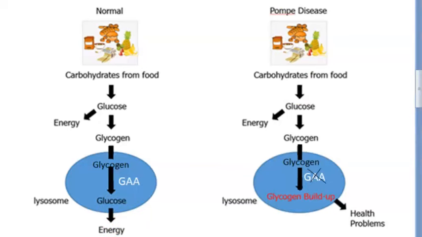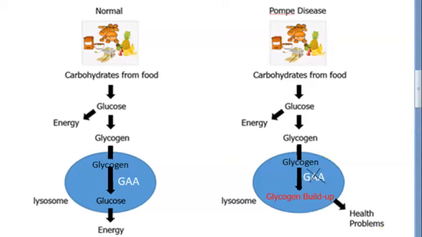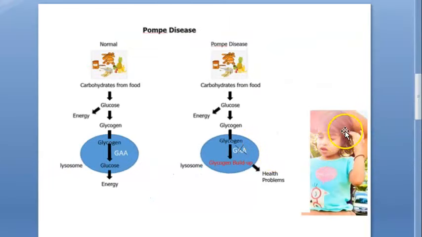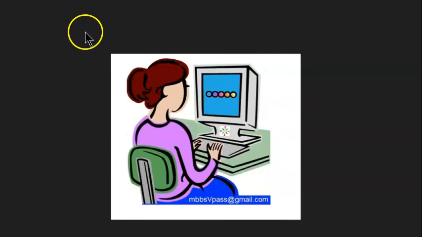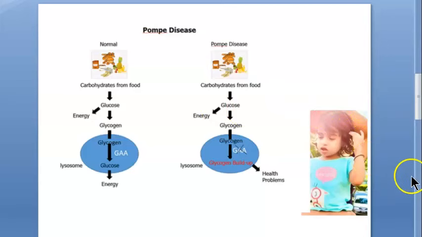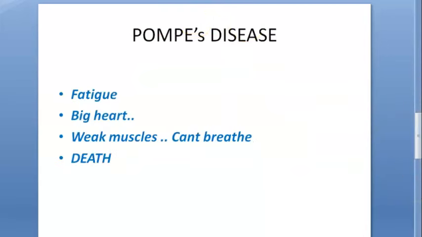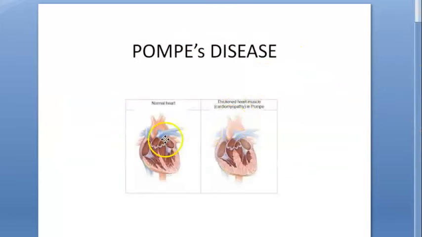This enzyme is absent. Now let us move on to this side of it. The enzyme is absent, so glycogen builds up. So this person will not have glucose, right? So he will feel very tired. This child I have shown here does not have this enzyme, so this child will have tiredness. Also, the glycogen will be accumulating in these lysosomes, so it's a lysosomal storage disorder. You understood, right? So how will the muscles be? We already showed you that in this photo. You can see the muscles of the heart, how they have thickened because of the accumulation of what? Of glycogen. In which disease? Pompe's disease. Now, very good.